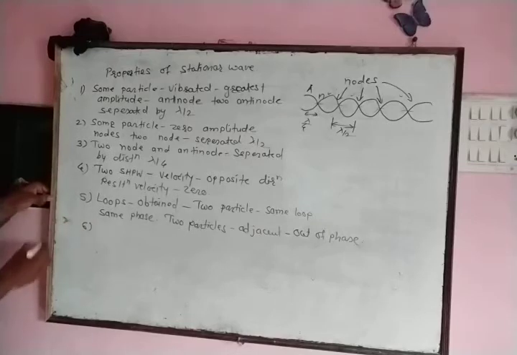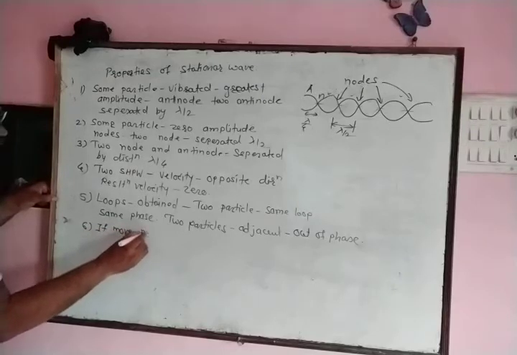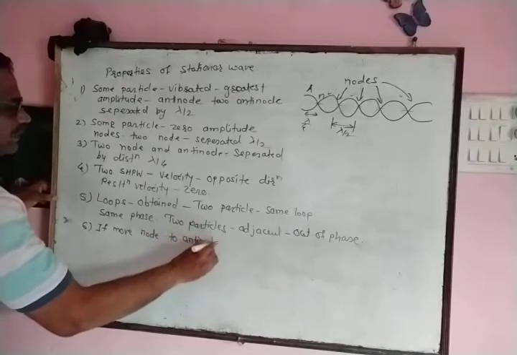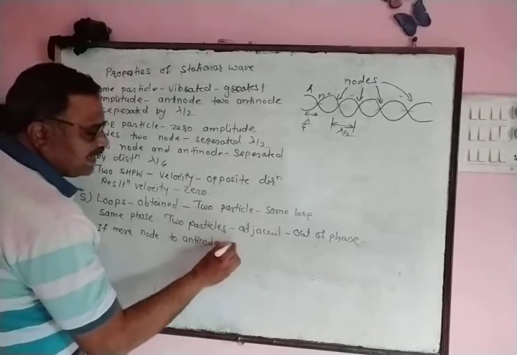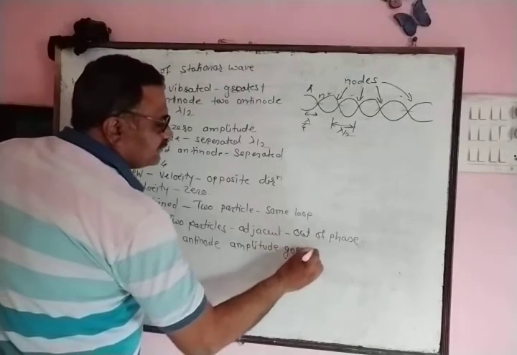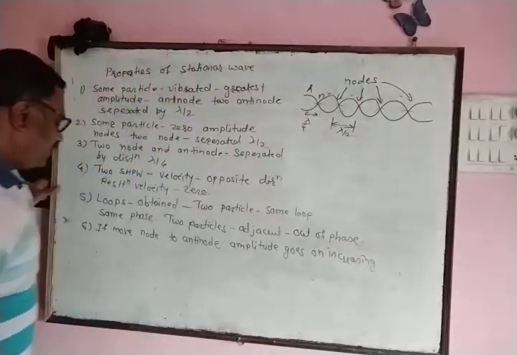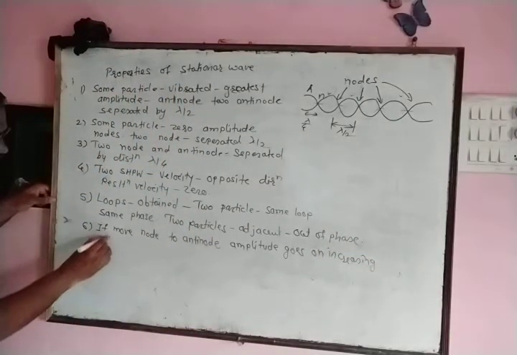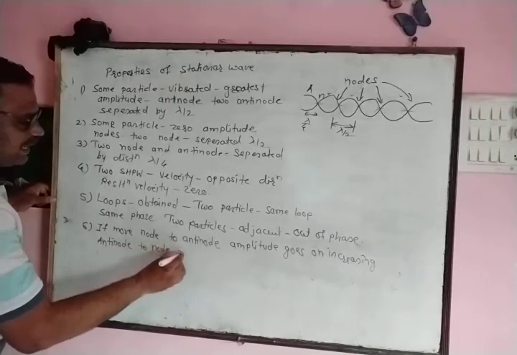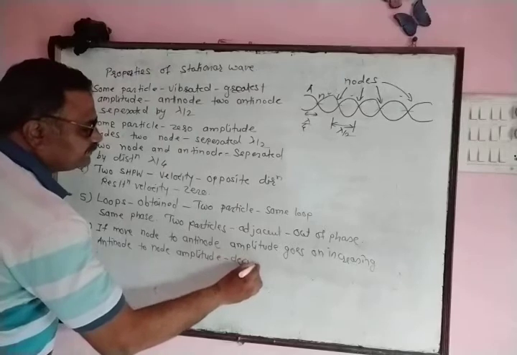When a stationary wave is generated, if we move from node to antinode in a loop, then we observe that the amplitude of vibration goes on increasing. On the other hand, when we move from antinode to node, then the amplitude of vibration goes on decreasing.